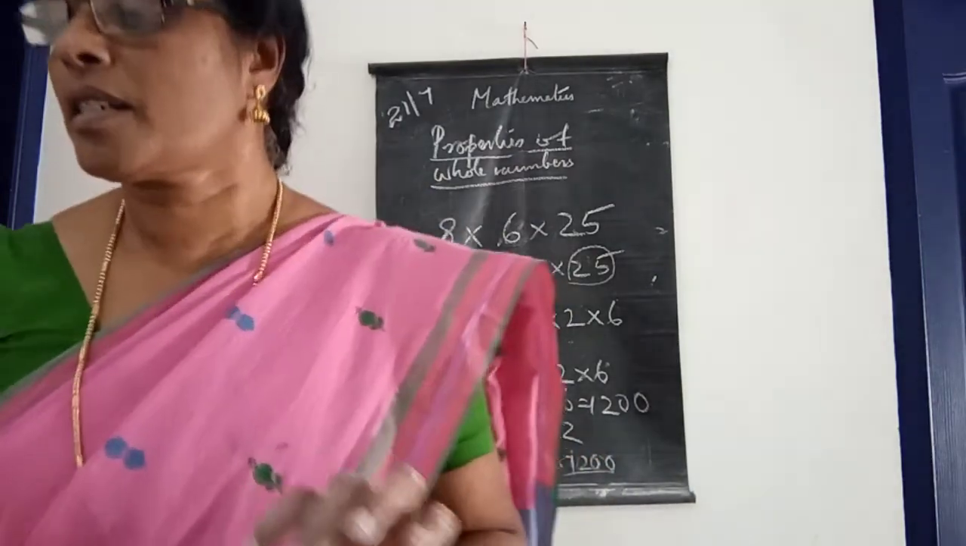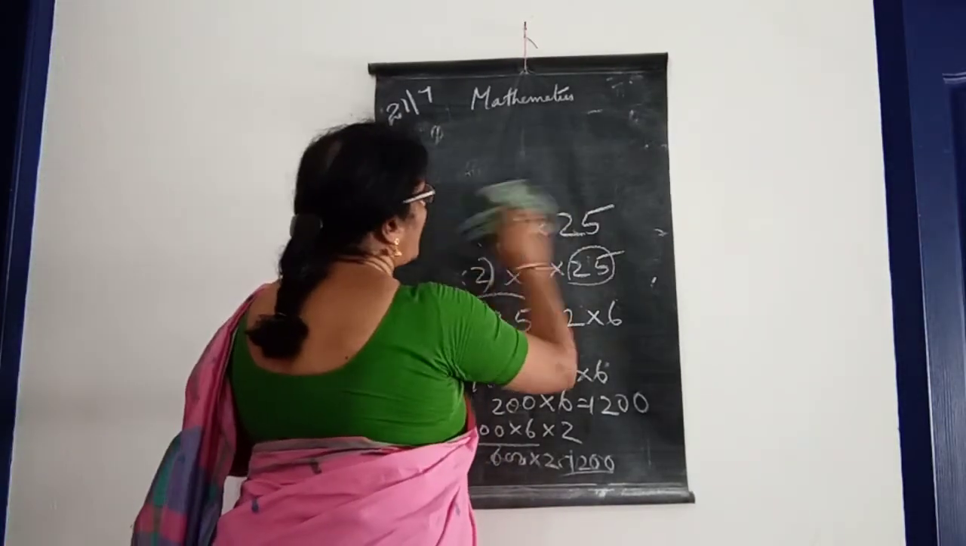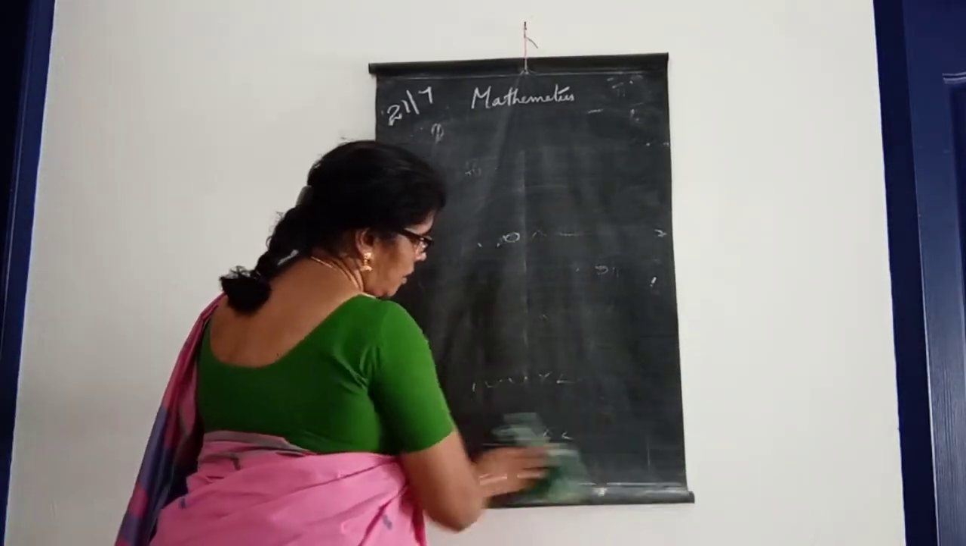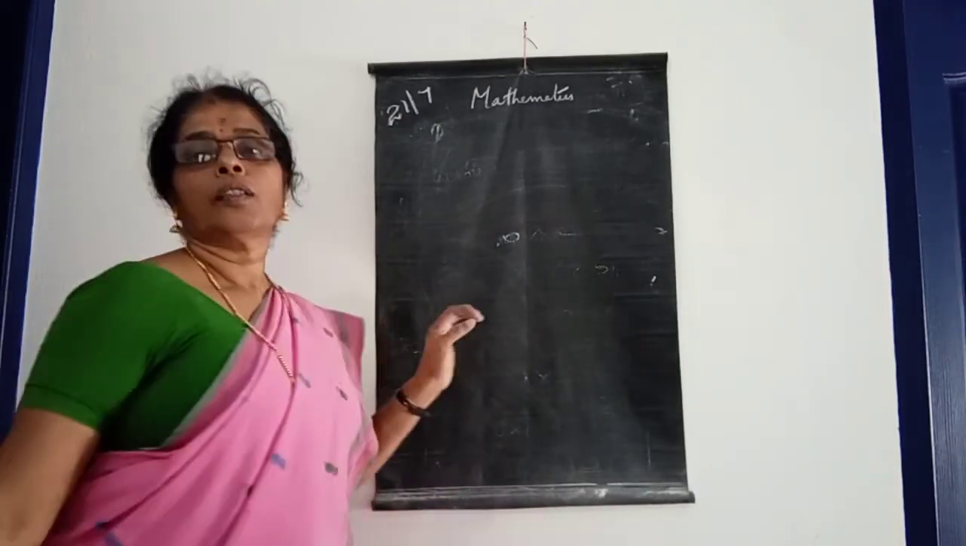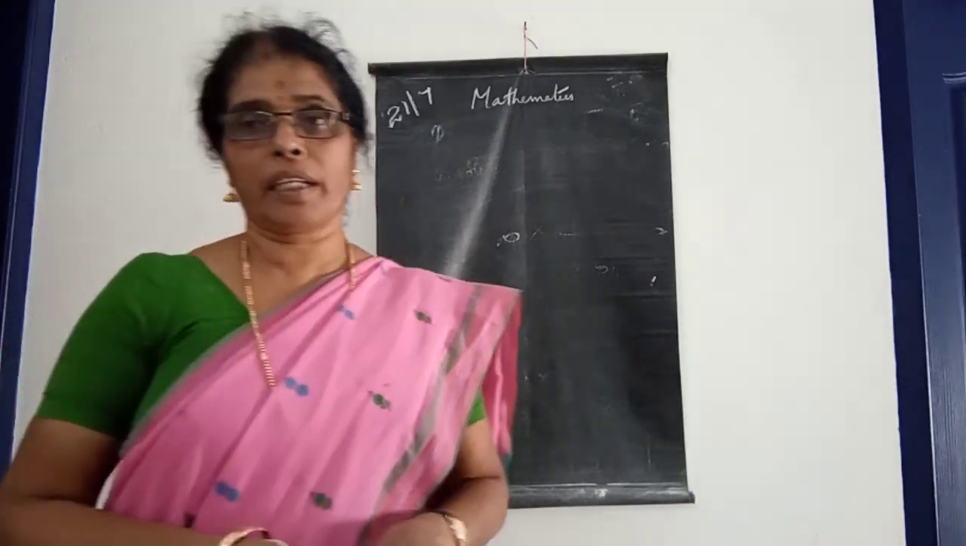Yes children, these are the different ways of calculation we can make through the properties of whole numbers. Okay, then next we can take it tomorrow.